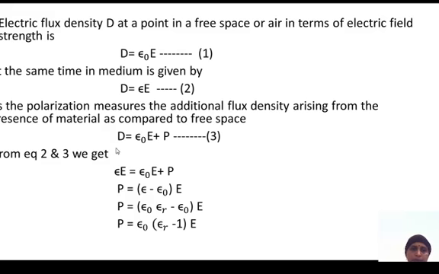Equating those two equations, epsilon E is equal to epsilon naught E plus P. Then P is equal to epsilon minus epsilon naught into E, that is, epsilon naught into epsilon r minus 1 into E. This is one of the relations.